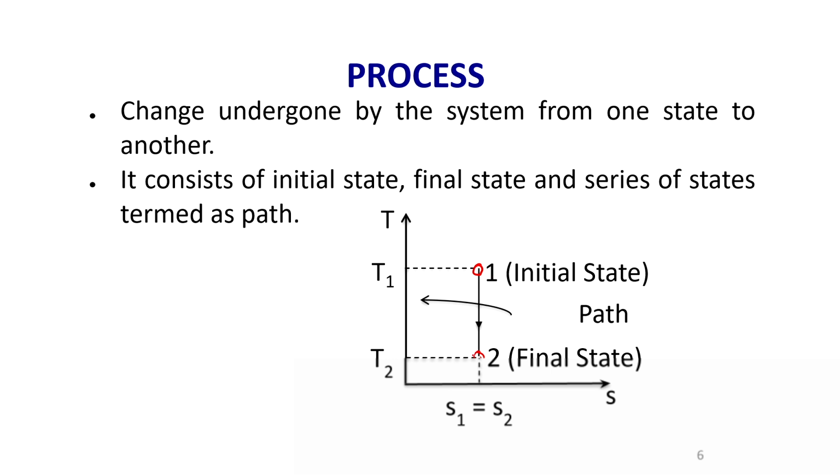So, to summarize this concept, a process consists of an initial state, in this example state point 1, the final state, which is state point 2, and the line which connects 1 and 2 is the path of the process.